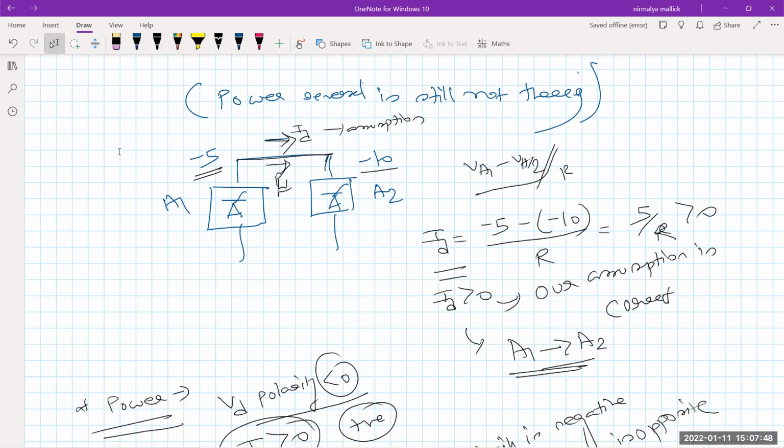So at first हमने क्या किए? At first हमने देख लिए कि for positive polarity of voltage, current का direction high voltage to low voltage जा रहा है, and power direction भी same होगा. लेकिन for the negative polarity of voltage, हम लोग क्या देखे? Current का direction तो high voltage to low voltage जाएगा, but power का direction just will be opposite of the current direction.